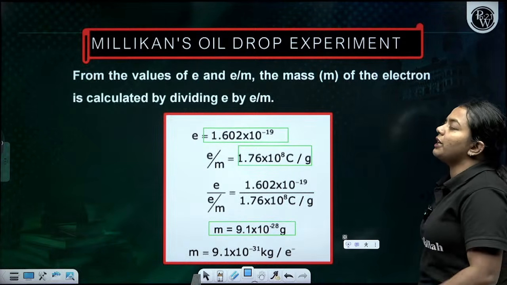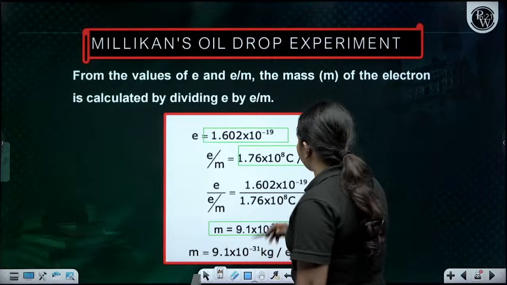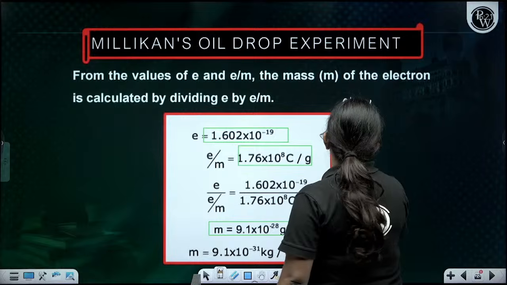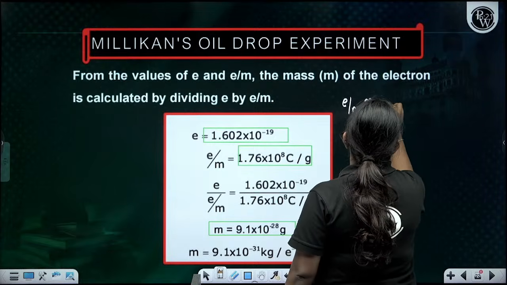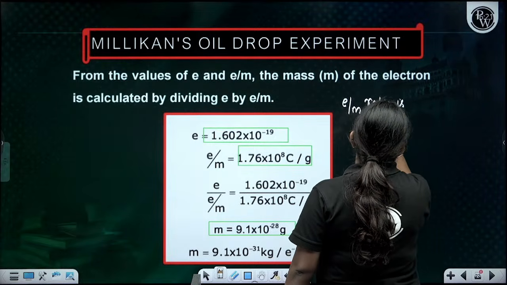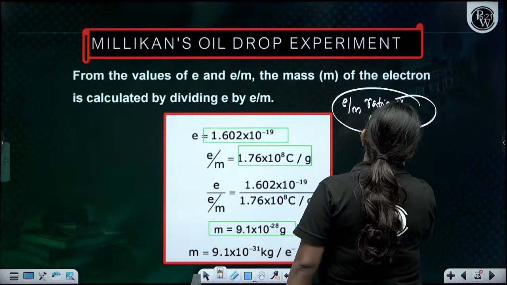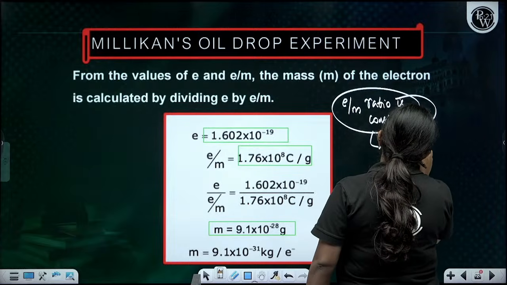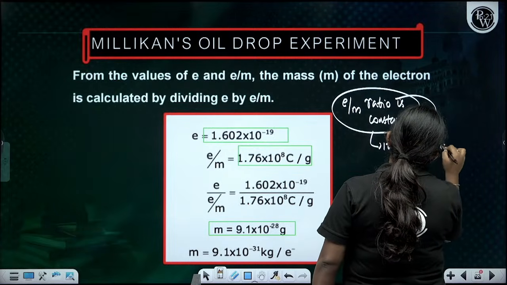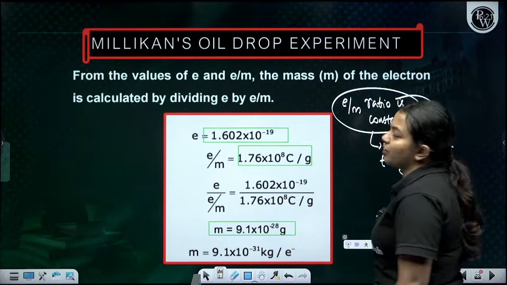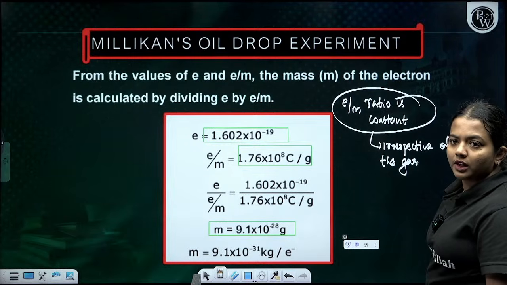So the e/m ratio is constant. There is another point we have to note down here: the e/m ratio is constant irrespective of the gas. Clear, everyone?